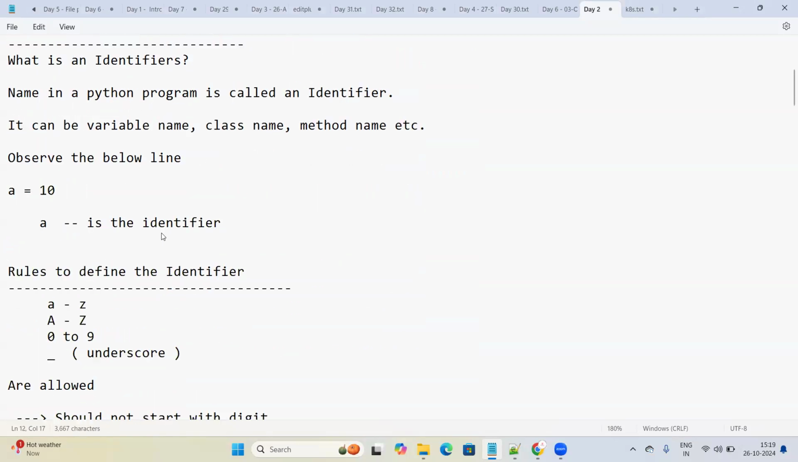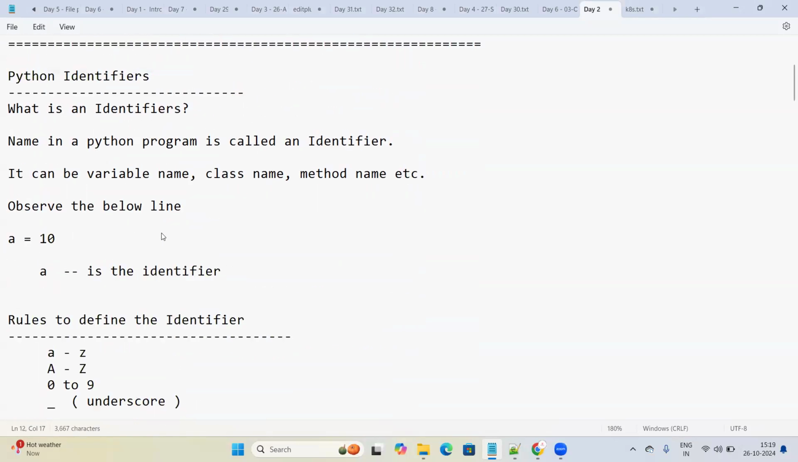Let's start with Python identifier. What is a Python identifier? Let's understand what an identifier actually is. In Python, any name, any variable name, any class name, any method name will be called an identifier. Whatever you write in the Python program, any name in the program, will be called an identifier.